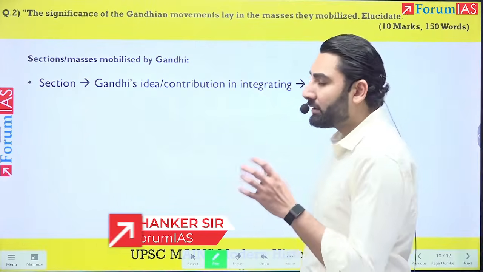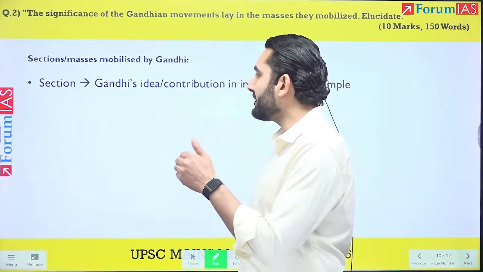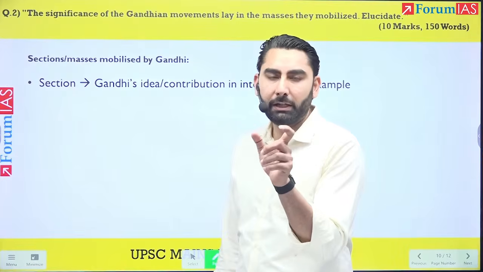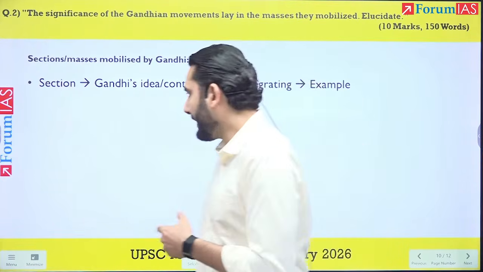Now, the next point, the core of the answer, you have to mention various sections that were mobilized by Gandhiji. How he mobilized them, what he said about them, how he participated, and some example.